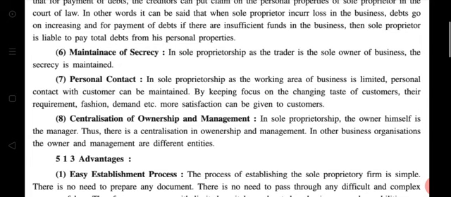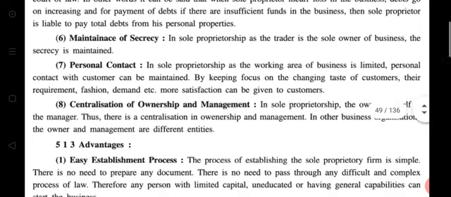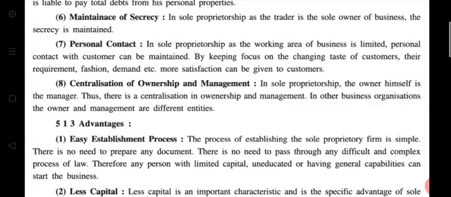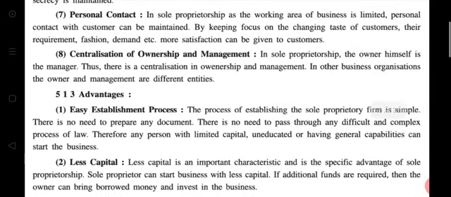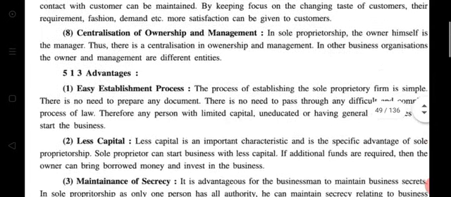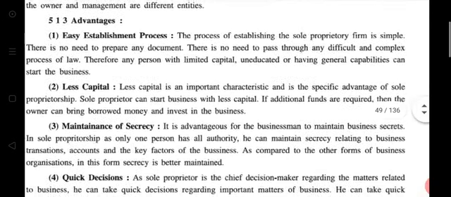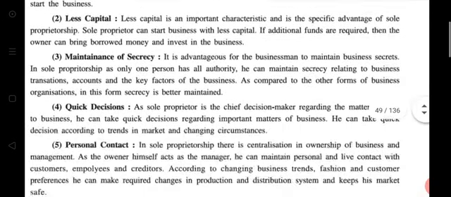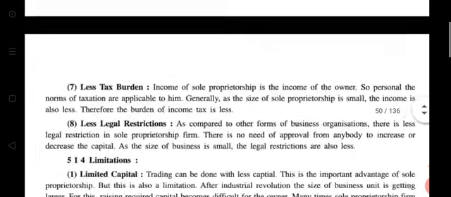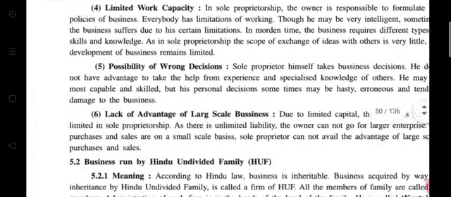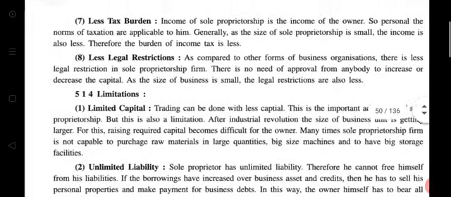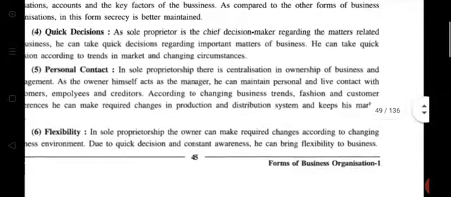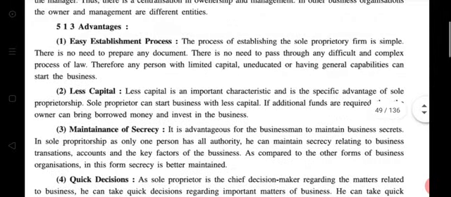That is advantage. Okay, done? Good. So now we start the advantages of sole proprietorship. Eight are the advantages, and then six are the limitations of sole proprietorship.